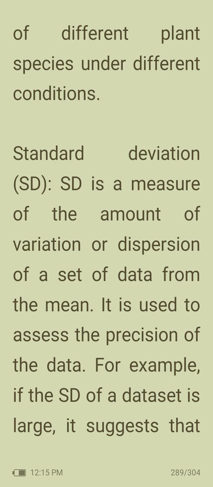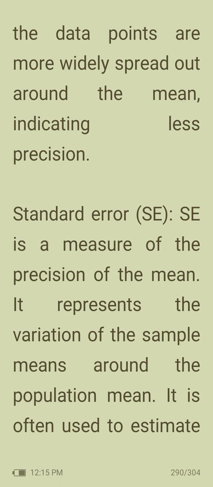Then standard deviation or SD is a measure of the amount of variation or dispersion of a set of data from the mean. It is used to assess the precision of the data. For example, if the SD of a dataset is large, it suggests that the data points are more widely spread out around the mean, indicating less precision. Then standard error.